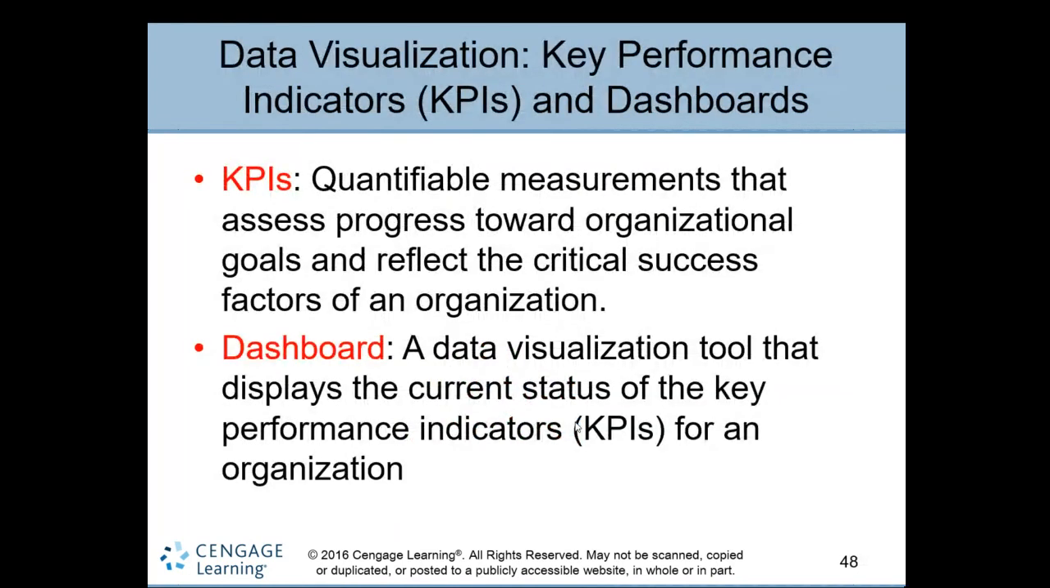Next is data visualization of KPIs. A KPI is a quantifiable measurement that assesses the progress towards organization goals and reflects the critical success factors of an organization. Every organization has a set of goals. So how do you assess these goals? They will set up quantifiable measurements, and that measurement will assess the progress towards the organization goals. These goals can be measured and assessed by using some KPIs.